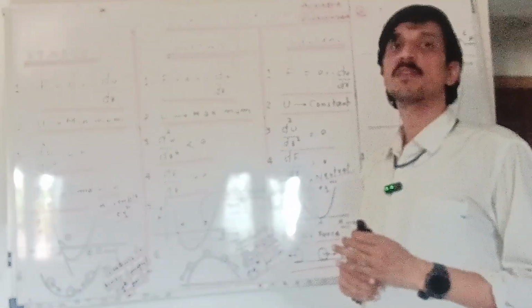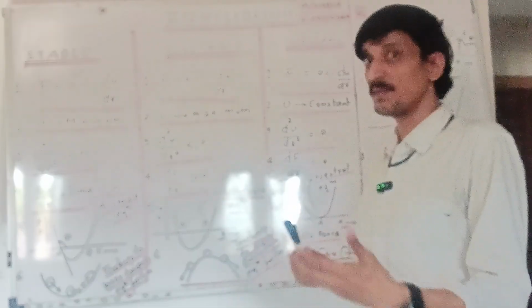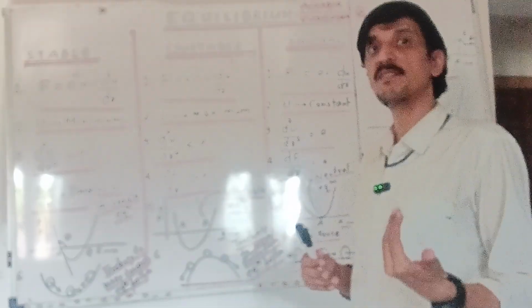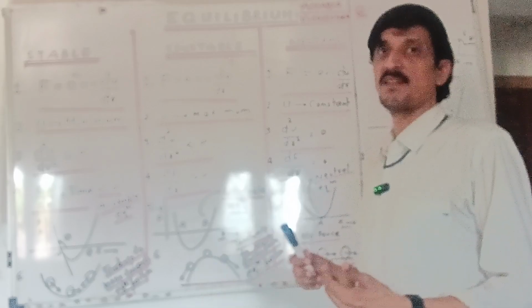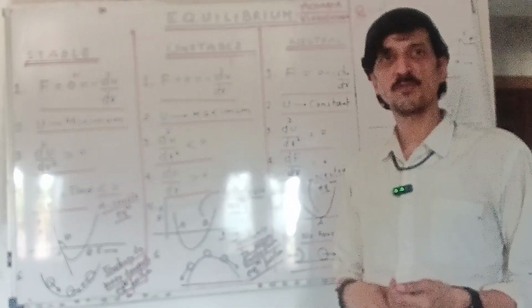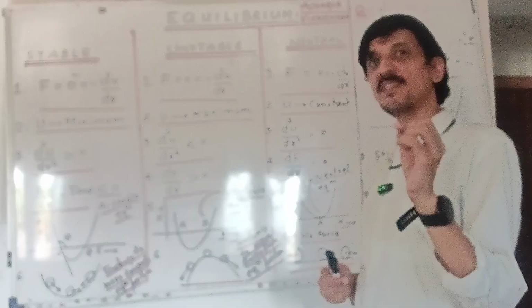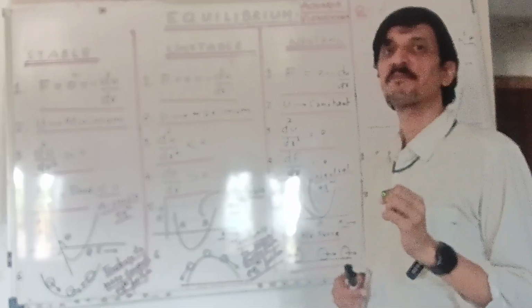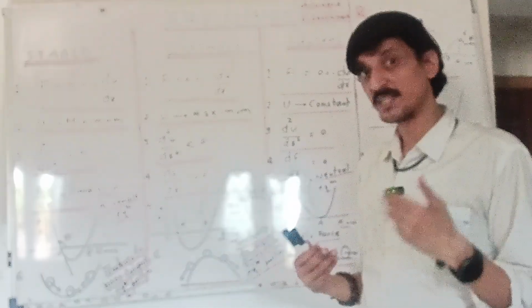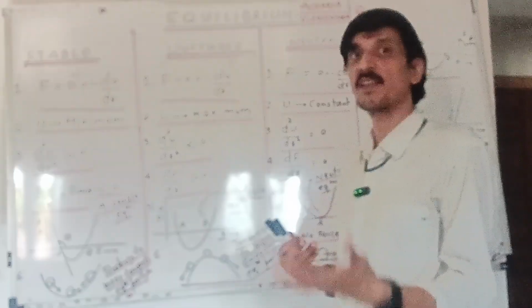So you become stable when you don't have energy. Stability means you don't have energy, because energy is needed to change. When your energy is minimum, you are highly stable. And you must have seen that everybody wants to be stable, and for that you don't need to have energy. That state is achieved when you don't have energy. It's very hard to get rid of energy because energy is itself life.